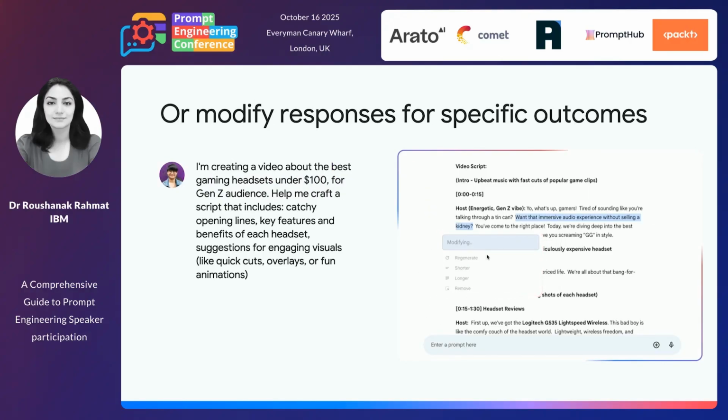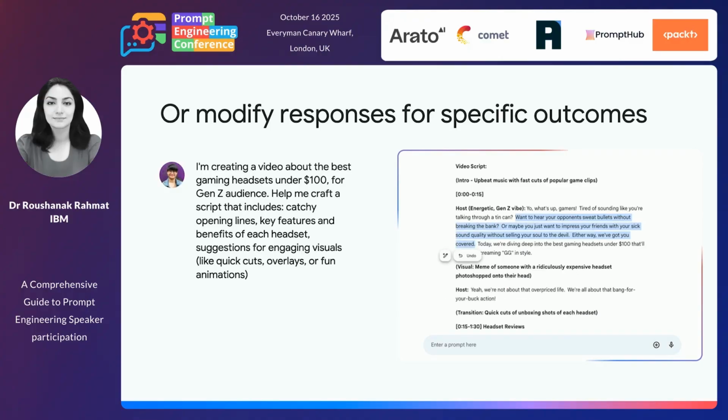And for a specific part of the text, for example, we can just click on it, modify that specific part, undo highlights. There are so many different ways that we can help this model understand which part is more important for us. I can ask it to be shorter. I can ask it to remove this specific output, make it longer, and so on.